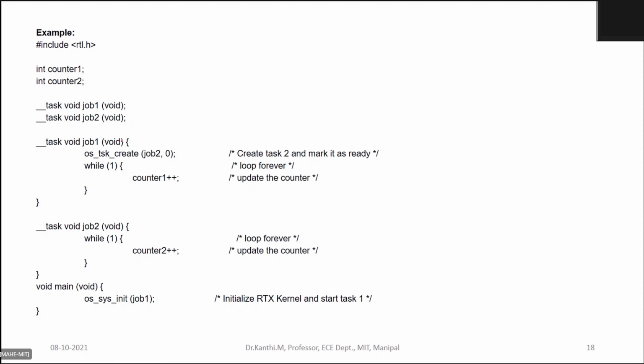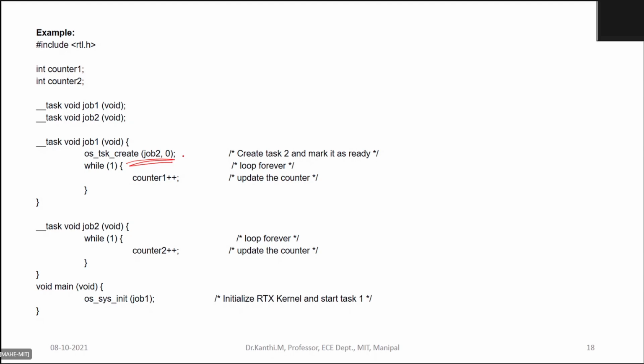This is simple pseudocode for your round robin scheduling. Look at this. I don't give anything here because everything will be taken care of by your configuration file, such as the amount of time to be given for switching. So I start with task 1, create task 2.